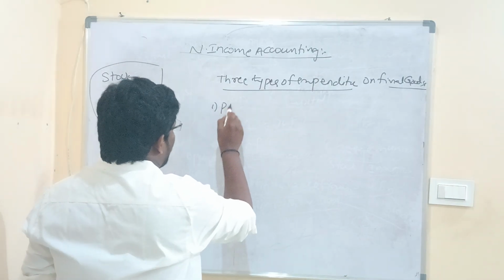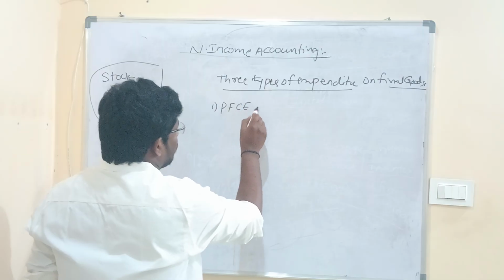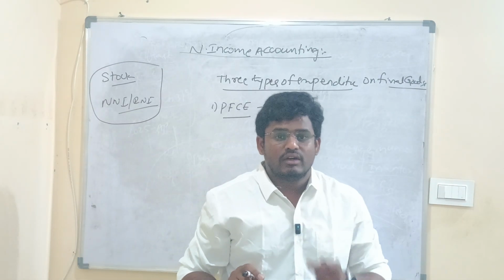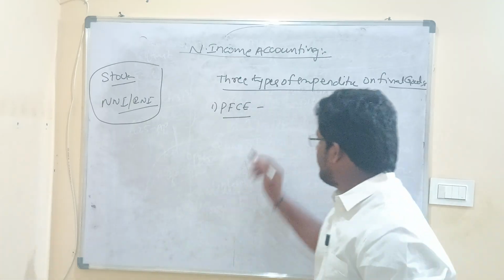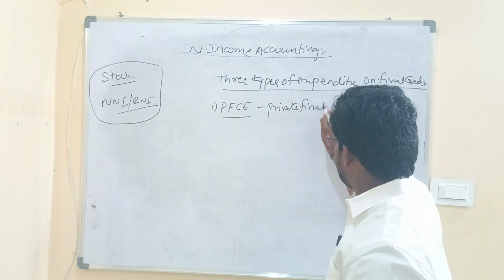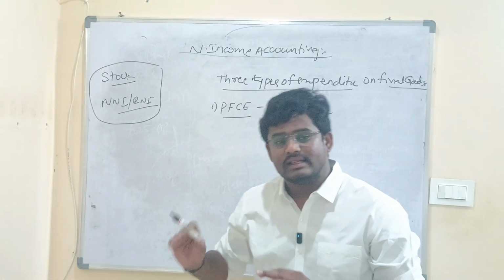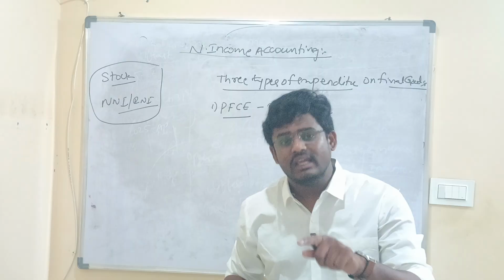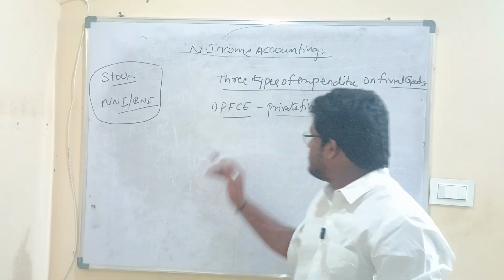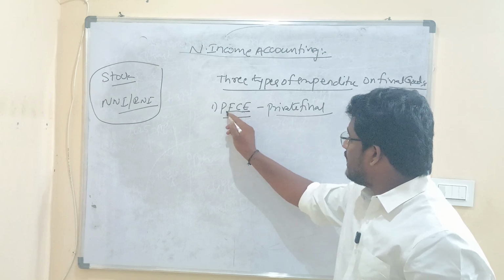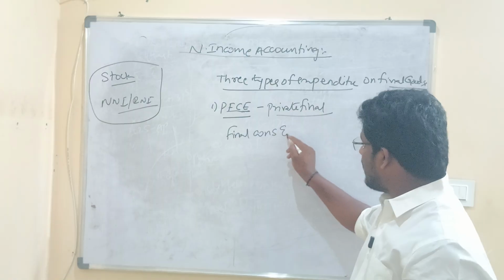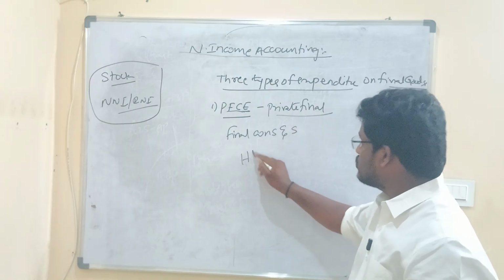The first type of expenditure on final good is known as PFC. Now what is this PFC? The full form of PFC stands for private final consumption expenditure. It is the expenditure done on final consumer goods and services by the households.